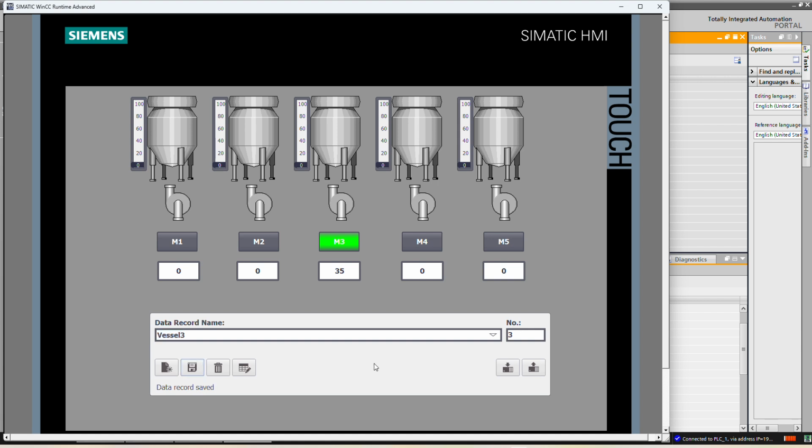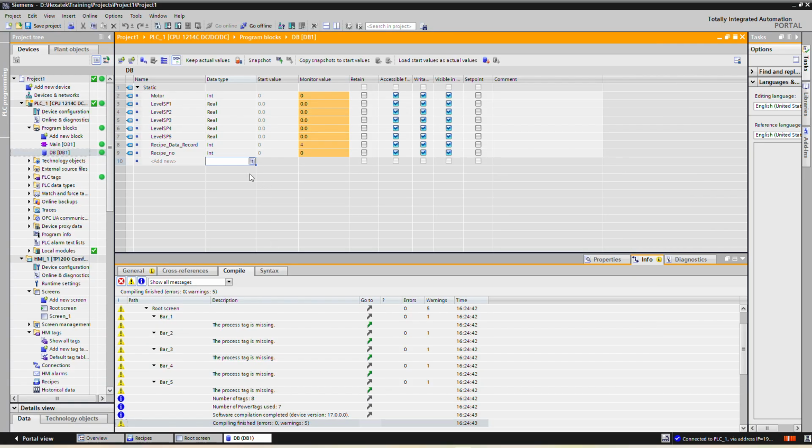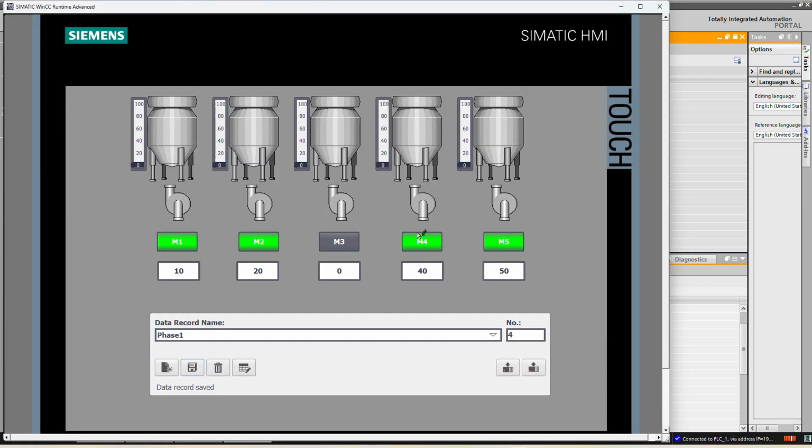Now, if we want to run this phase 1, okay, so here it is we have saved. So we have saved motor 1, motor 2, motor 4 and motor 5 with the desired set points for the level set points. Now if you see the PLC records, in the PLC record motor is 0, level set point is 0, so all is 0, so it is not in the PLC.